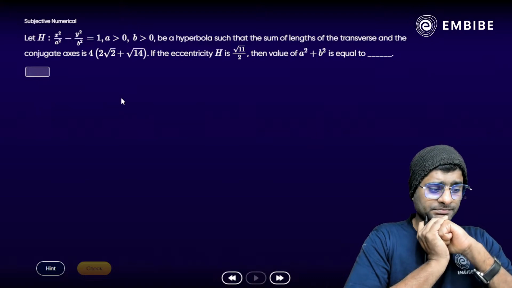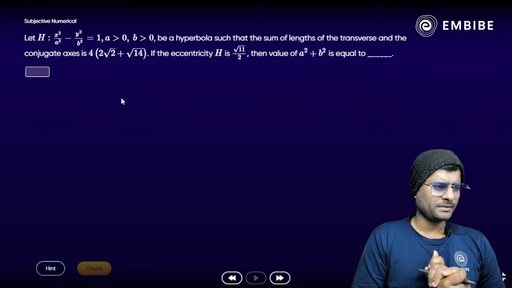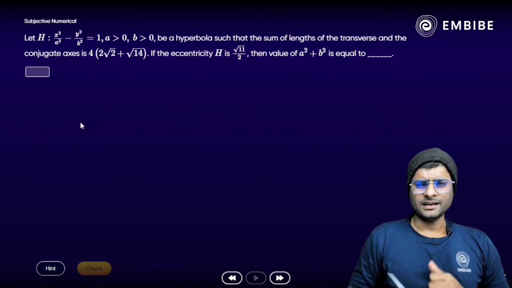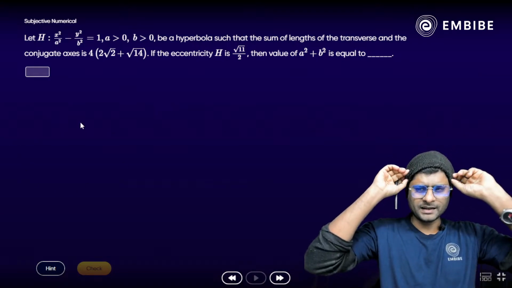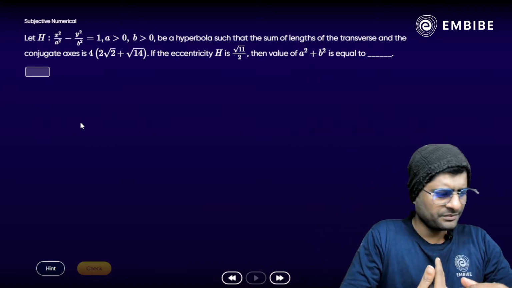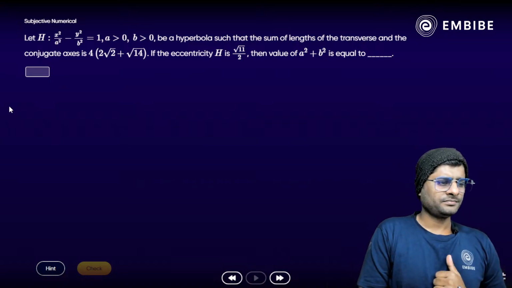काफी इजी क्वेश्चन है ये, आप लोगों से हो सकता है या नहीं? Yes, the value of 2a plus 2b is already given here. आपके पास एक हाइपरबोला है. Any idea what will be the answer? Yes, I am waiting here. क्या आंसर हो सकता है? Anyone? Take your time, think about it.